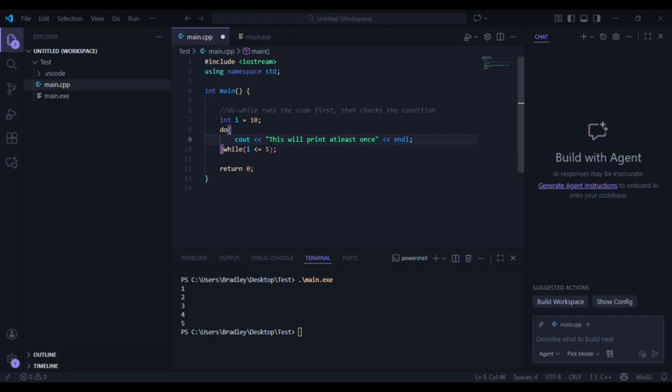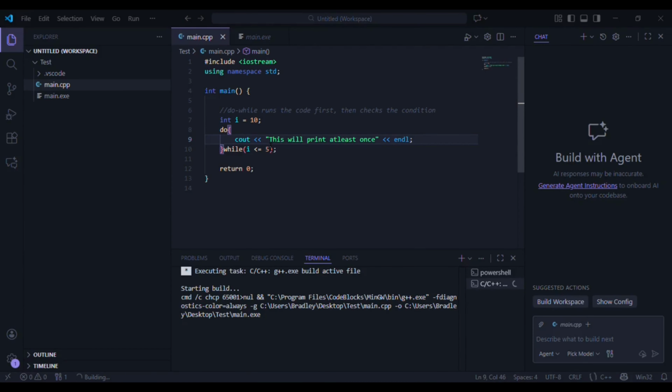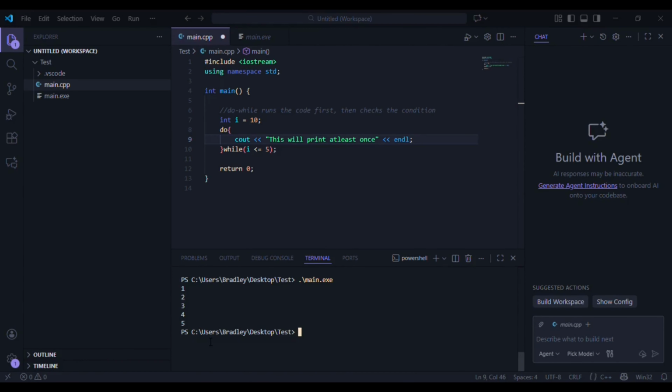So let's do Control Shift B, right? Even though i is 10, this code is still gonna execute, right? This code is still gonna execute. Let's do main.exe. It's gonna execute at least once. You see what I mean? So that's the do while loop.